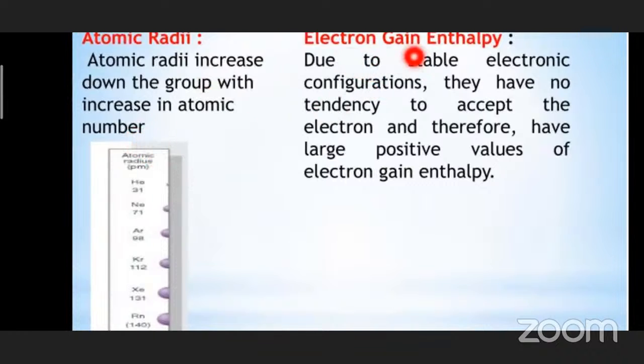Next, coming to the electron gain enthalpy. Just now I said, whenever we are adding an electron to an atom, energy will be released. But in the case of the noble gases, if you try to add an electron, instead of the energy being released, we have to provide excess energy. Due to stable electronic configurations, they have no tendency to accept the electron, and therefore have large positive values of electron gain enthalpy. That we need to know.